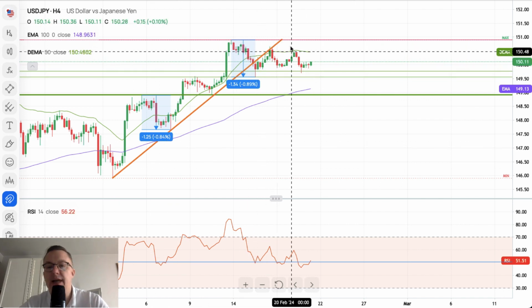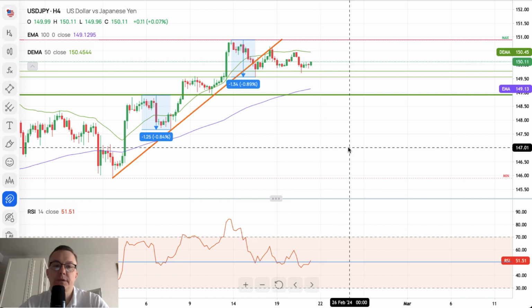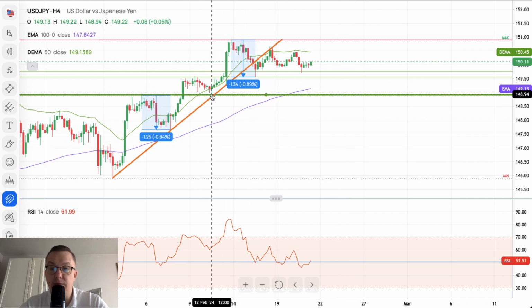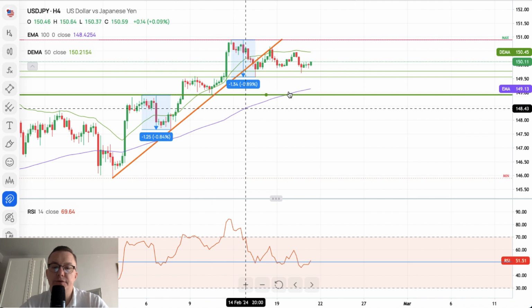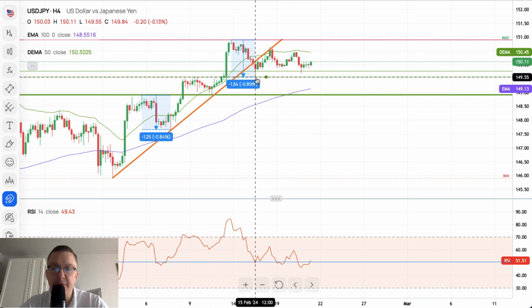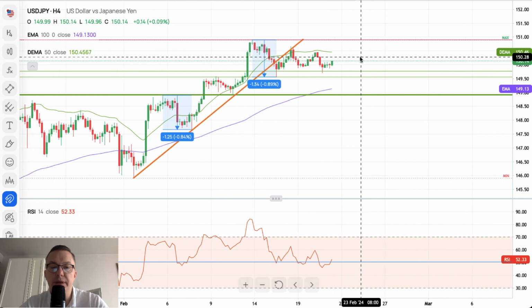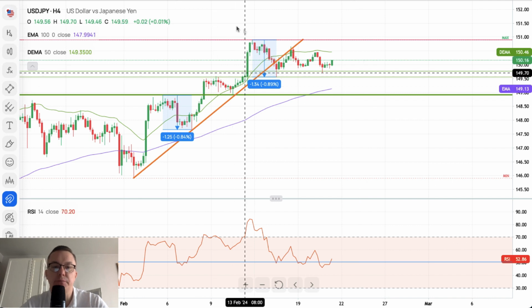We have to treat it as a different cycle, most likely to the downside, with the next immediate target at 148.94. So please keep an eye on both this level and the time it takes to complete this horizontal trend. We are waiting for the breakout both in time and price.